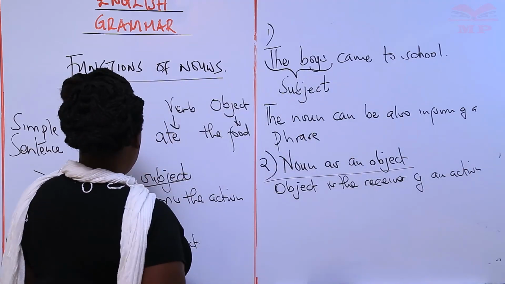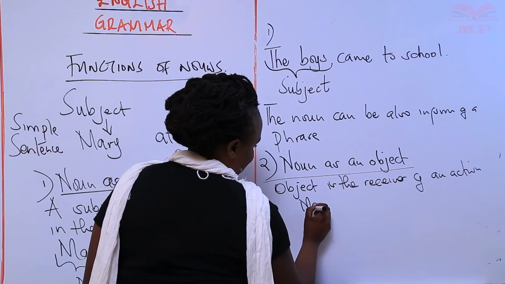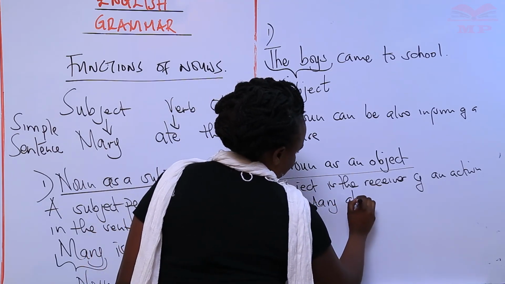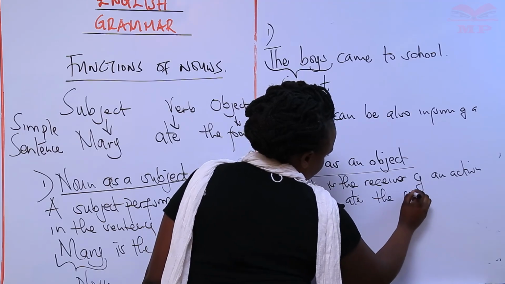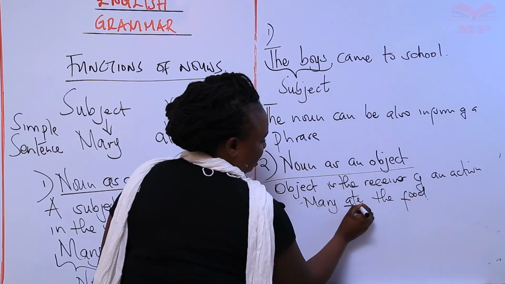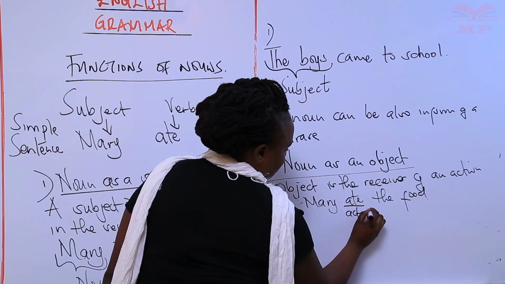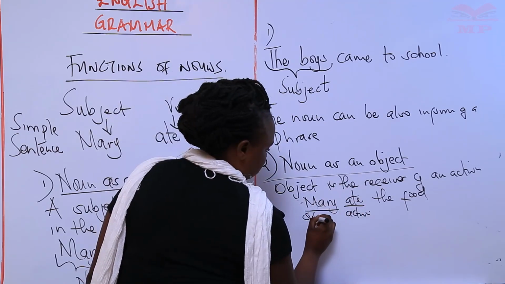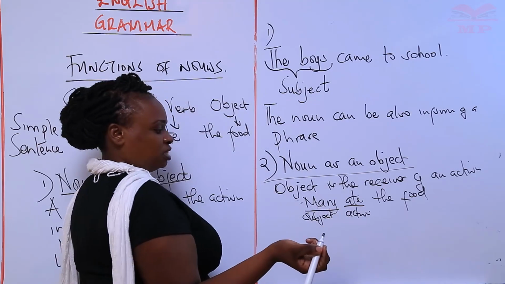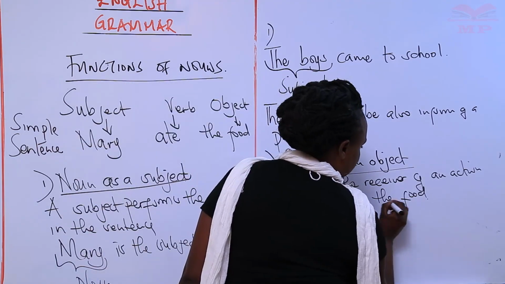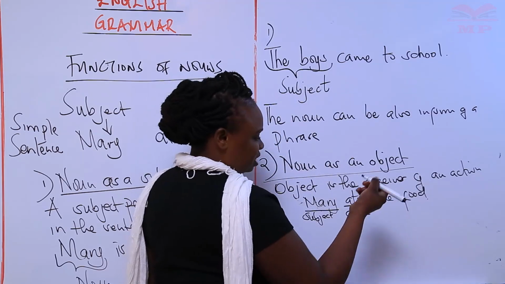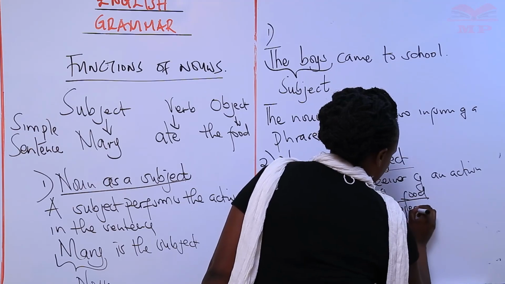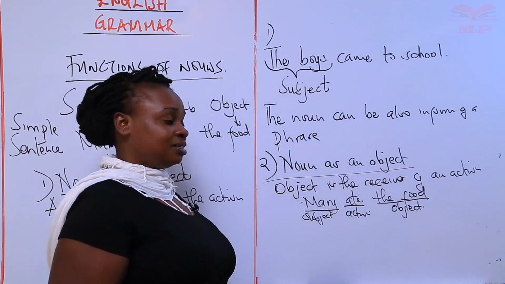For example, if we have the example, Mary ate the food. So the action here is what? Ate. And the person performing the action is who? Mary, which is now the subject. Now whatever is receiving the action is what? The food. Now it becomes the object of our sentence.